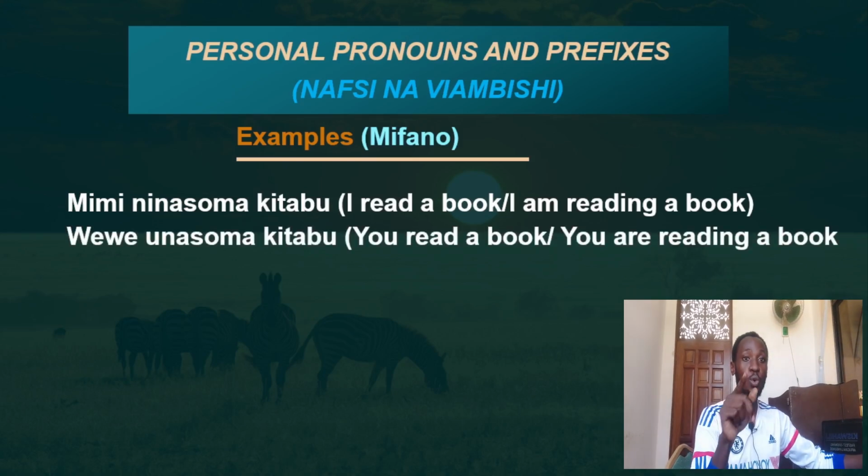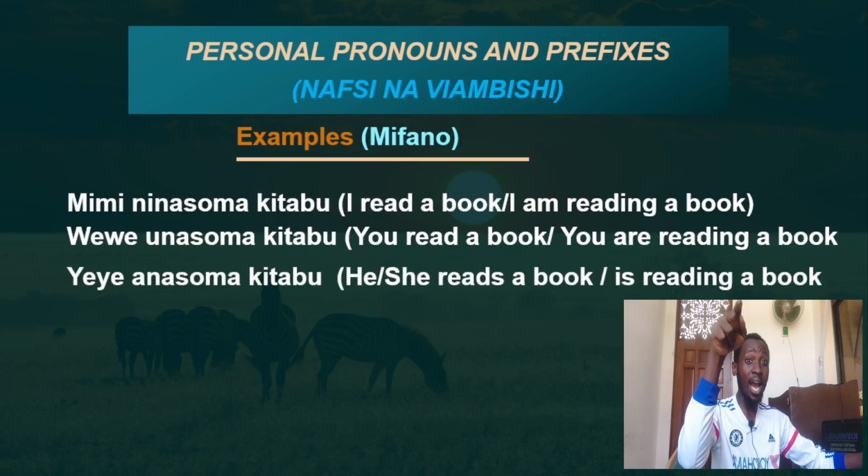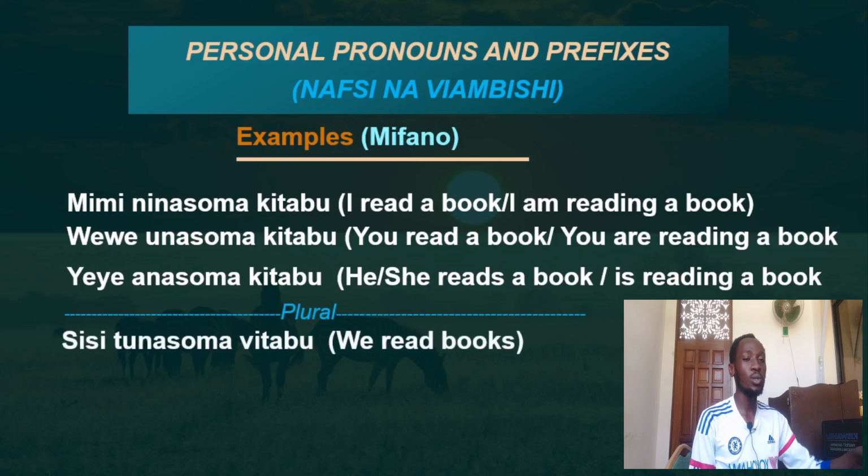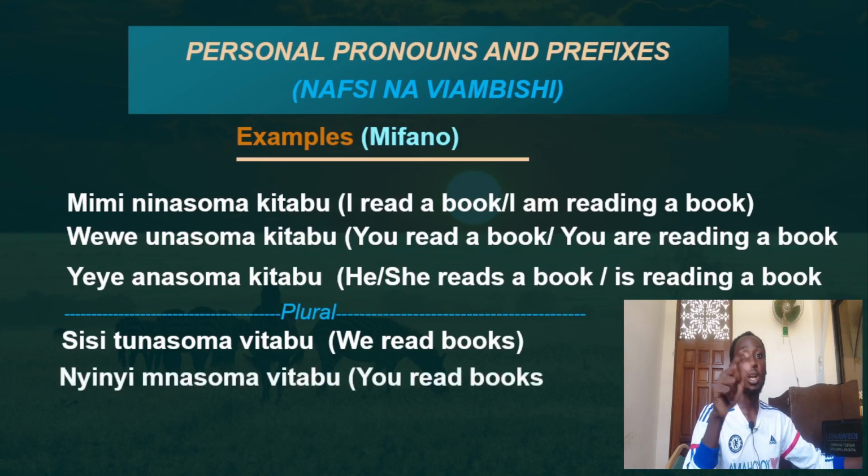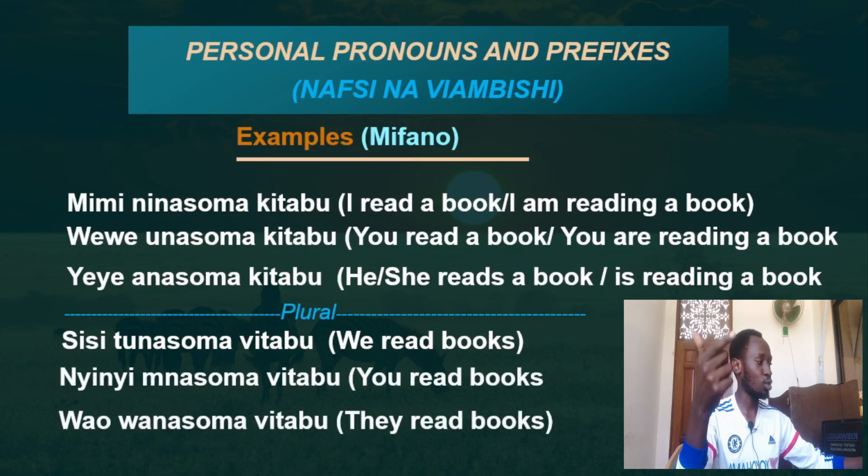Wewe unasoma kitabu. The third person, yeye anasoma kitabu. Now those are the singular ones. The plural, us, sisi tunasoma vitabu. Note the word book has changed. V means plural, vitabu. We'll look at that, but in this case, kitabu is singular, vitabu is plural for a book. So tunasoma vitabu, nyinyi mnasoma vitabu, wao wanasoma vitabu.